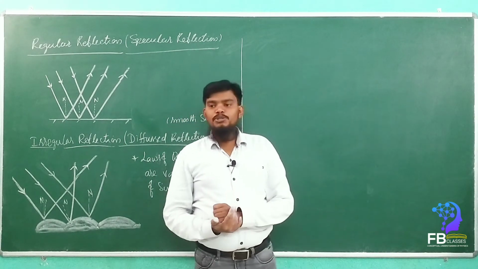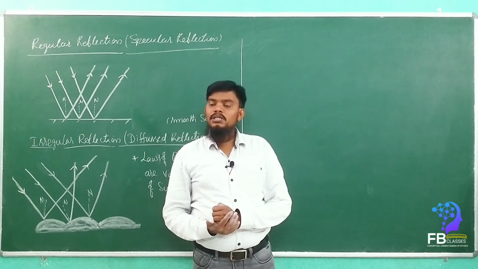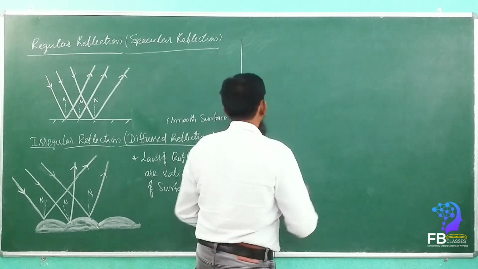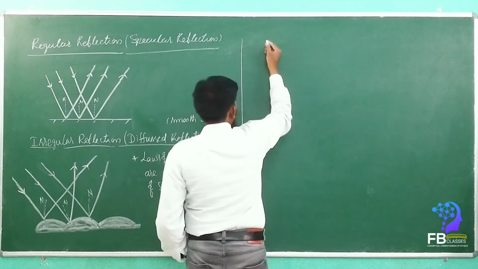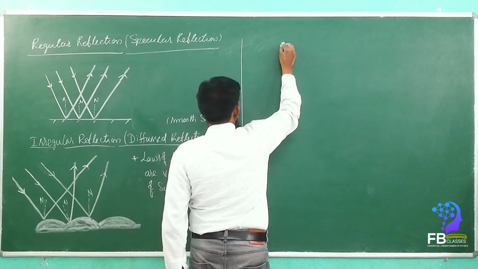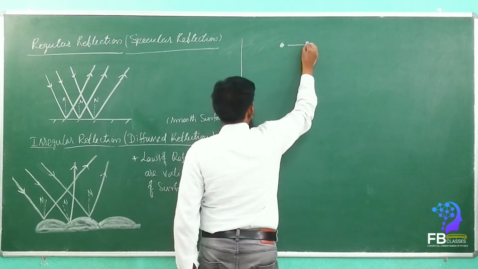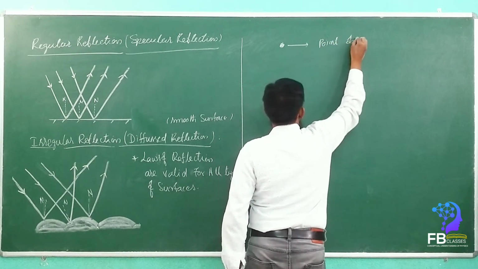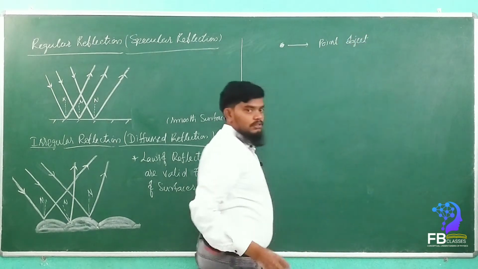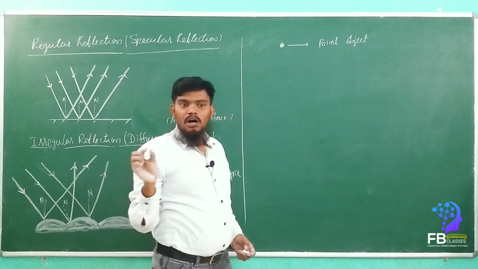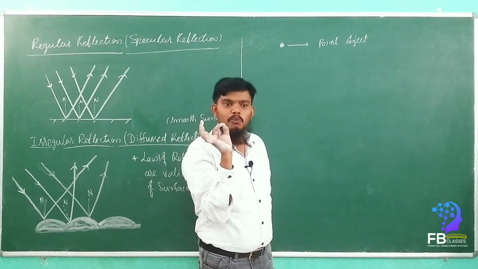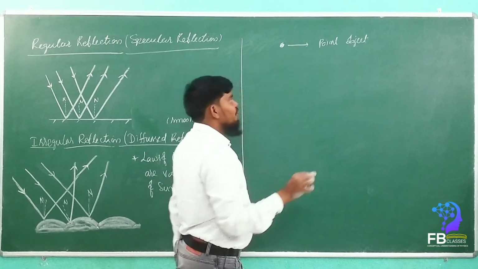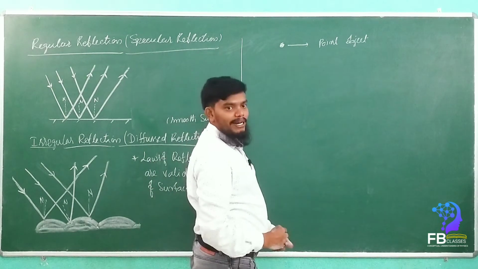So now we are going to learn about image formation by a plane mirror. Actually, what are objects? There are two types of objects. One is a point object. The dimension of the object is very small, like a dot. That type of object we call a point object.